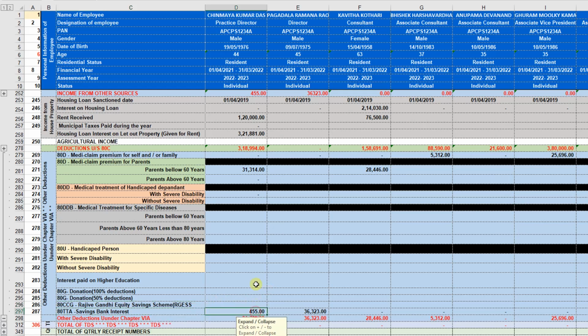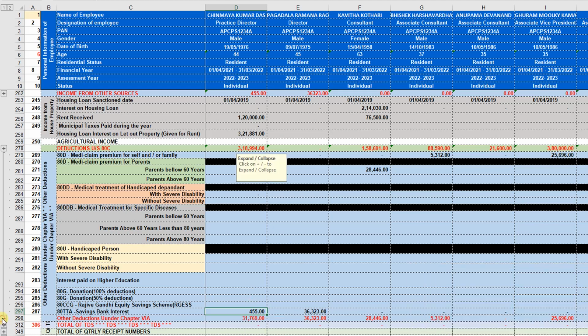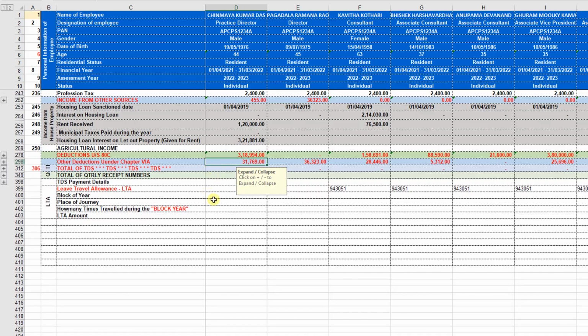This 80TTA will be automatically taken from the interest on savings bank deposit from other income details. It will be automatically filled. So the deductions other than 80C under chapter 6A we completed.